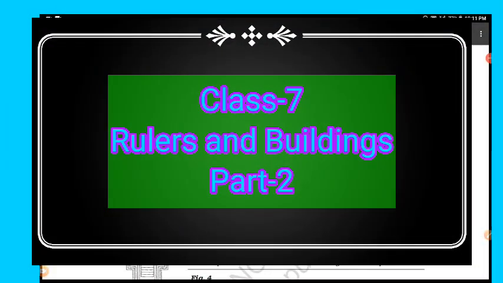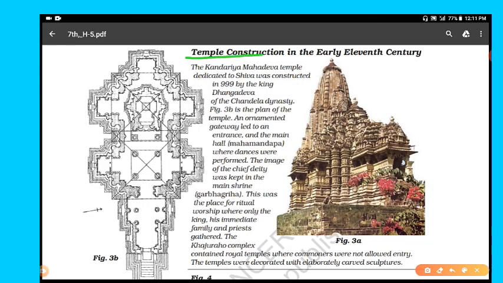Rulers and buildings, part 2 of this chapter. So today we are going to start with the topic temple construction in the early 11th century. Here we'll discuss two figures, 3 and 4.